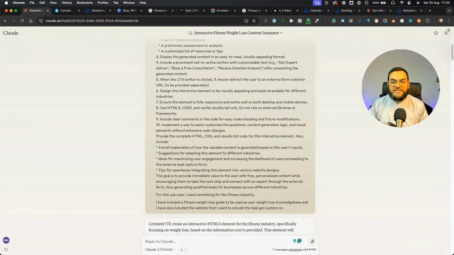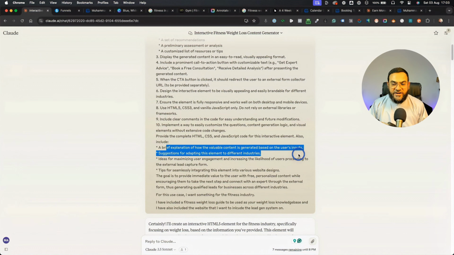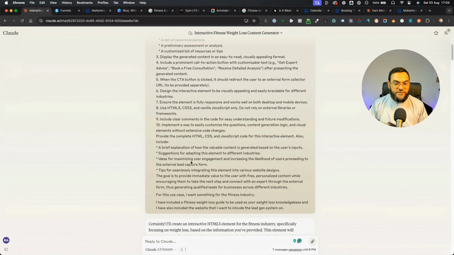Implement a way to easily customize the questions, content generation logic, and visual elements without extensive code changes. Provide the complete HTML, CSS, and JavaScript code for this interactive element. Also include a brief explanation of how the valuable content is generated based on the user's inputs, suggestions for adapting this element to different industries, ideas for maximizing user engagement and increasing the likelihood of users proceeding to the external lead capture form, tips for seamlessly integrating this element into various website designs.